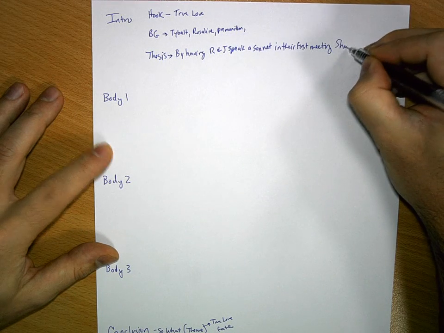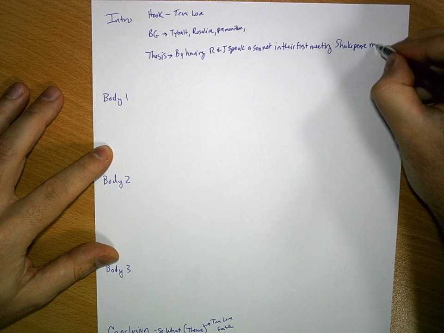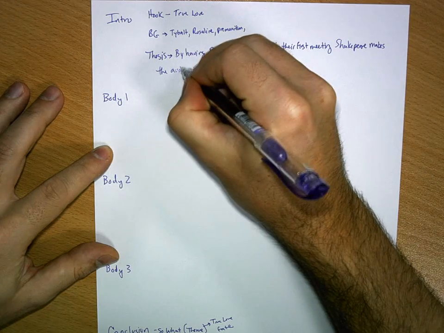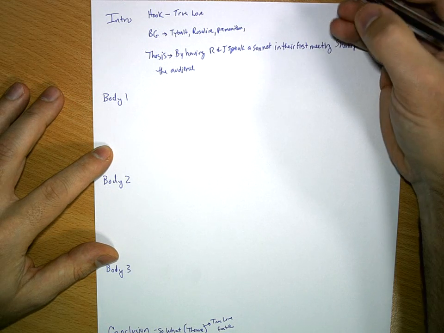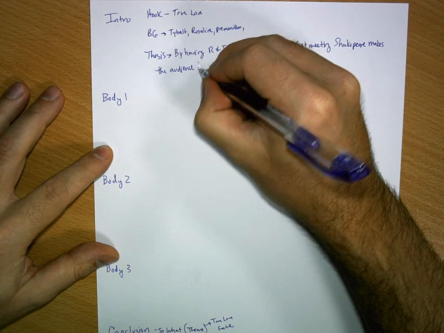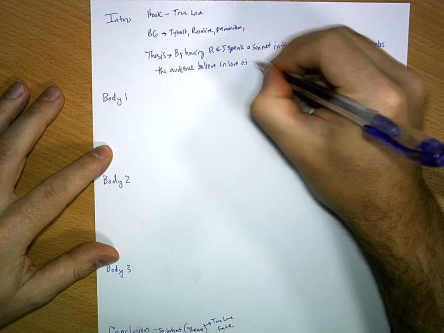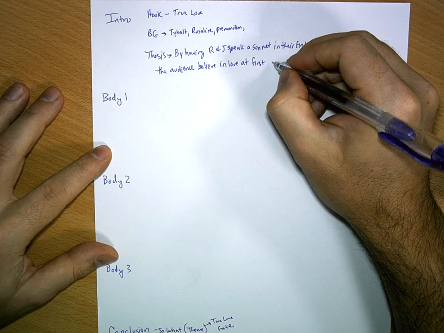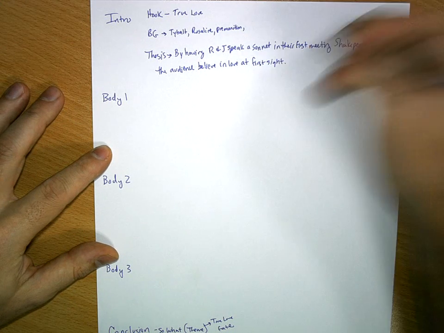Shakespeare makes, or I could use any active verb, but makes is fine. Shakespeare makes the audience, tries to make the audience, whatever, makes the audience believe in love at first sight. And I can rephrase this once I start writing, as my background might lead me to phrase this a little bit differently when I actually write it. But at this point, at least I have a thesis I want to support.